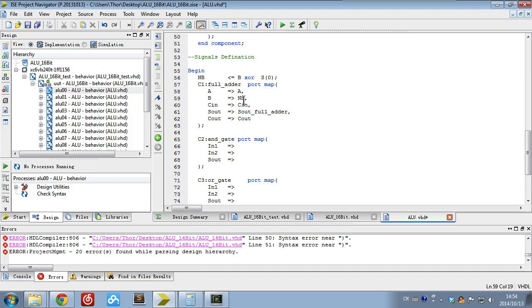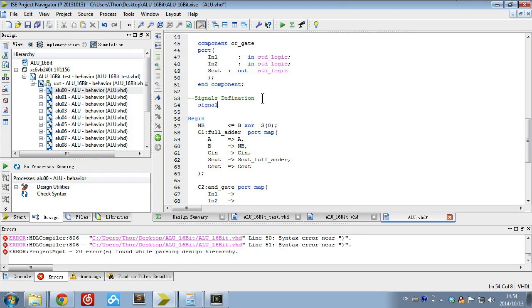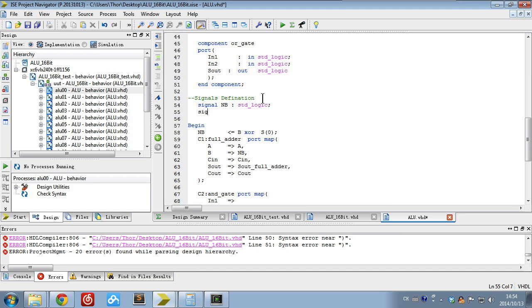NB is the new signal that goes into the B port. After we declare this, we have to declare the signals. We have NB, a new signal, and another signal called Sout for adder.